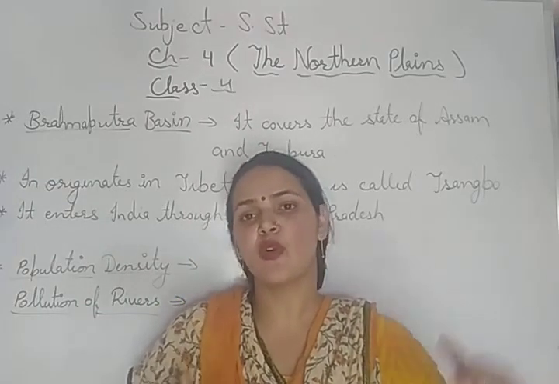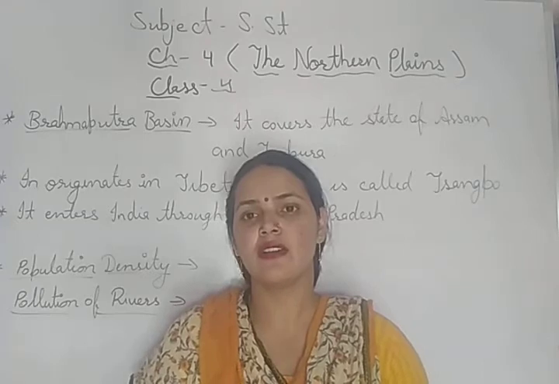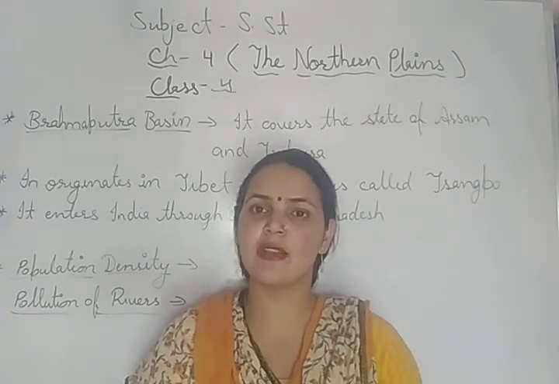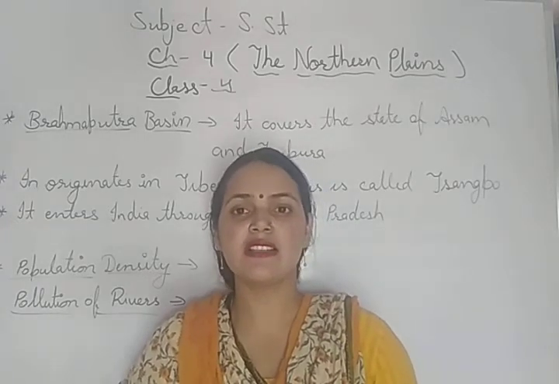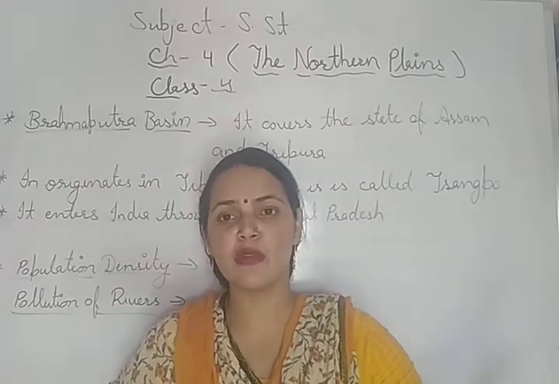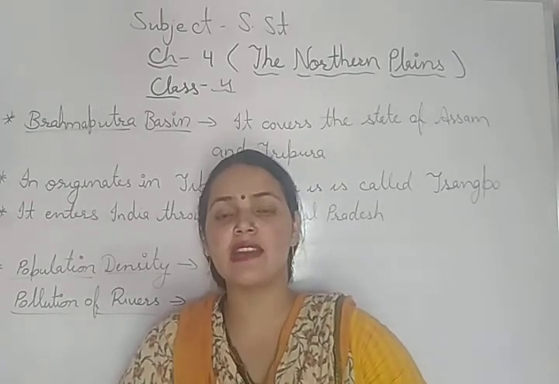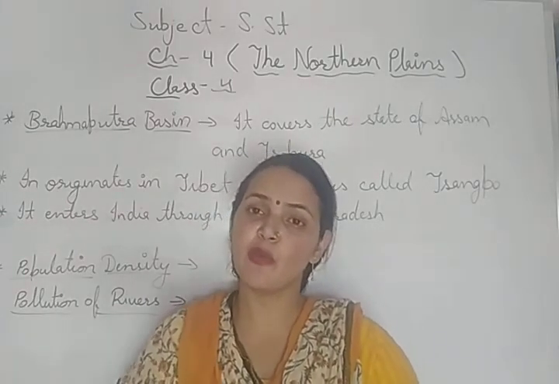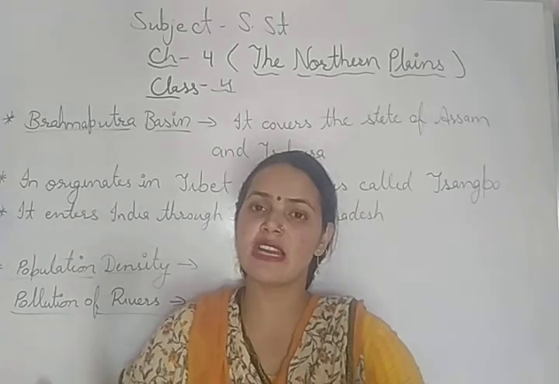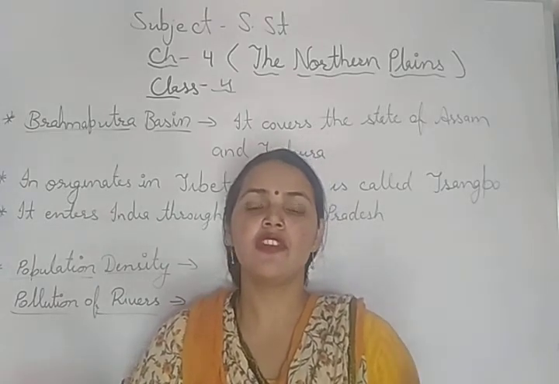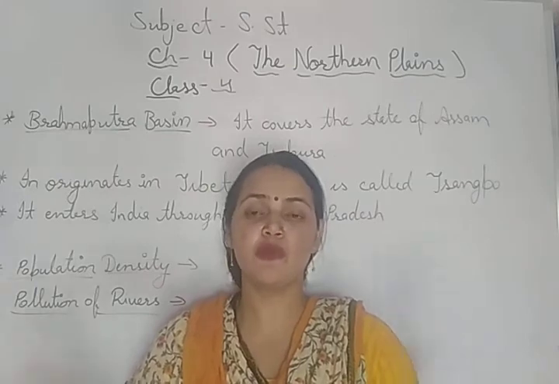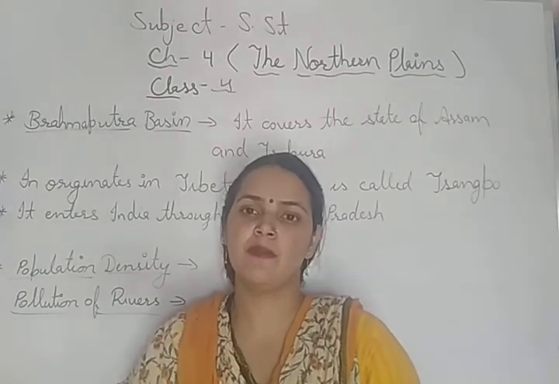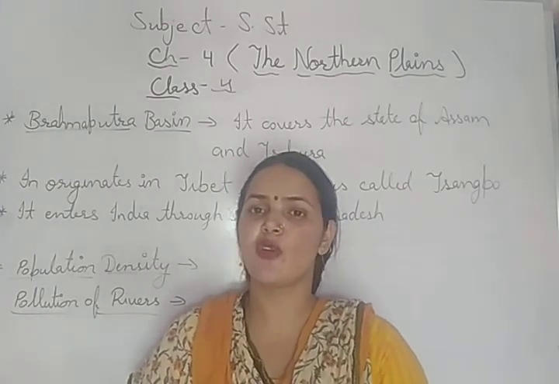This soil is brought down by the rivers which flow through these plains. When these rivers flow through the northern mountains, they carry mineral sand and silt with them and deposit it on the banks of the rivers and in the surrounding areas, which makes the northern plain fertile. That soil is the alluvial soil.